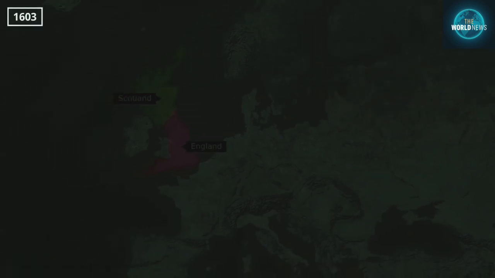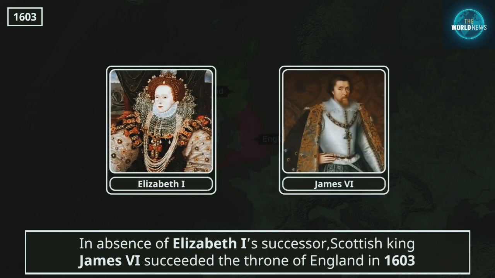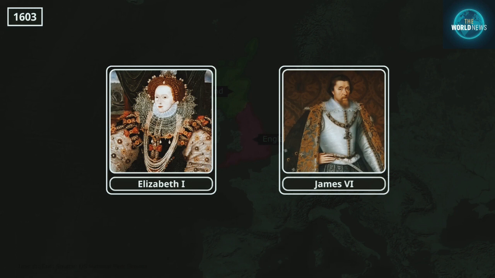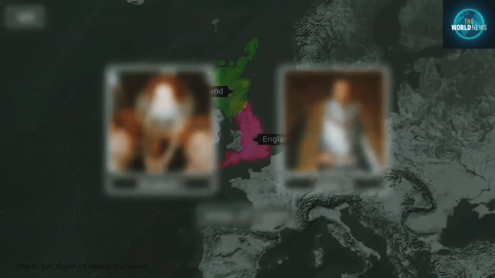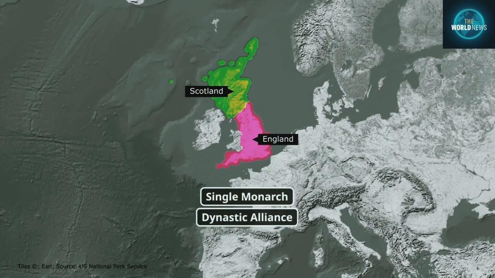In 1603, due to the absence of any successor of Queen Elizabeth I of England, her cousin and King James VI of Scotland succeeded the throne of England. This moment in history is known as the Union of Crowns, where the unification of Scotland and the Kingdom of England happened under a single monarch. However, this alliance was a dynastic alliance. That is, it had no legal basis.